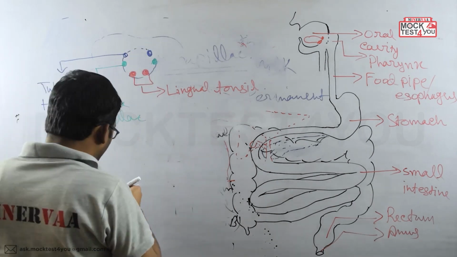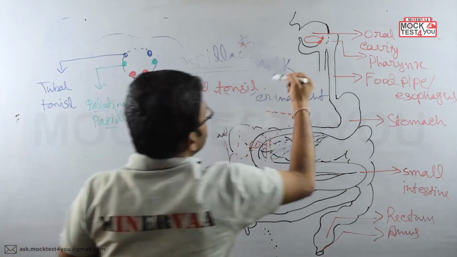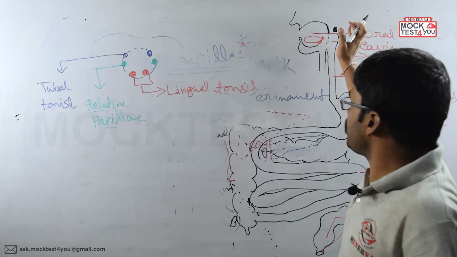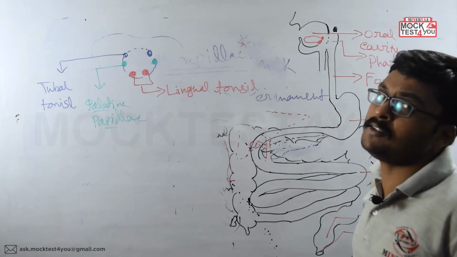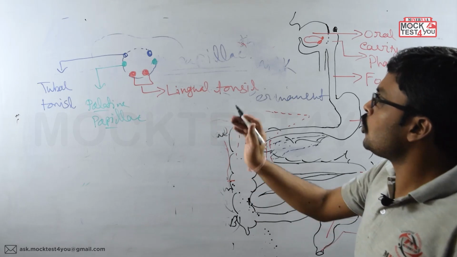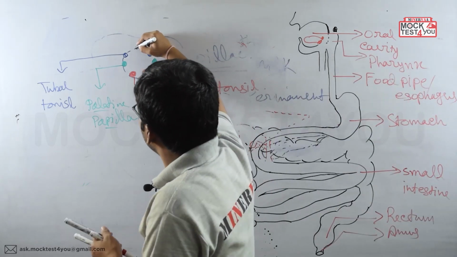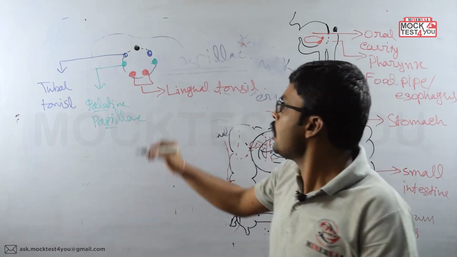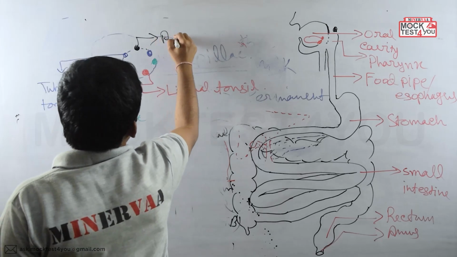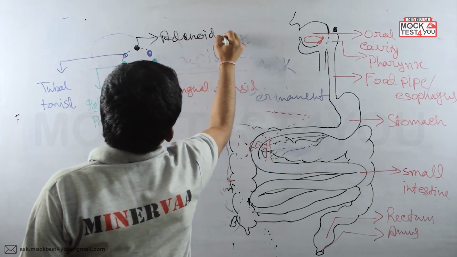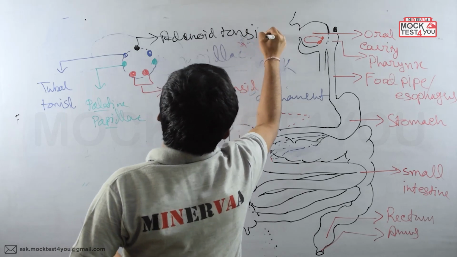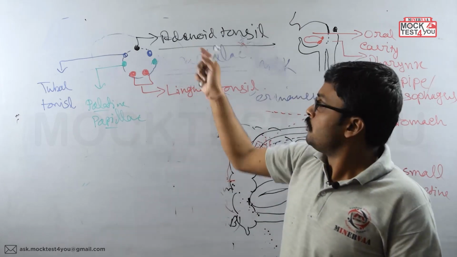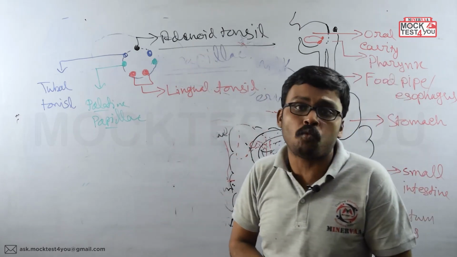And at the very top region, and posteriorly, at the posterior region of the pharynx, or more specifically the nasopharynx, we are getting another kind of tonsil, and that is known as the adenoid tonsil. Together, these 4 kinds of tonsils are making a ring-like structure that is known as Waldeyer's ring.